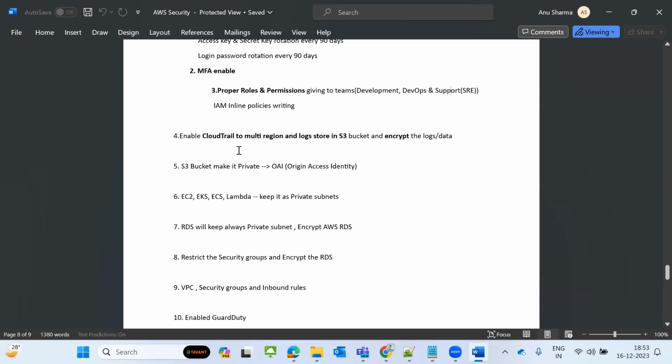S3 bucket. People complain that they are not able to access it because the bucket is private, so they immediately go and change it to public. We cannot change an S3 bucket from private to public. An S3 bucket should always be private. So, for example, your DNS is in godaddy.com. It's an outside DNS, and if you try to use it with S3, it will not work.